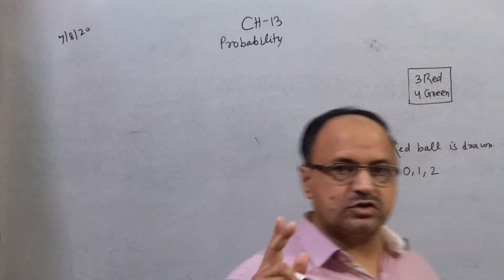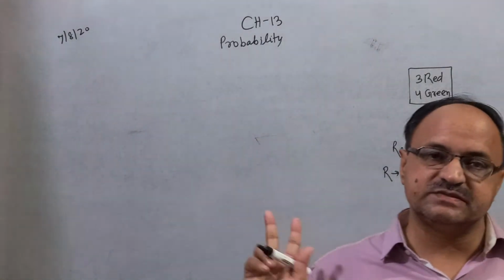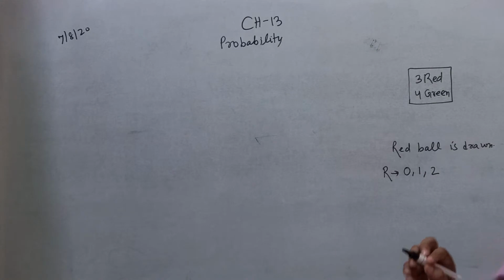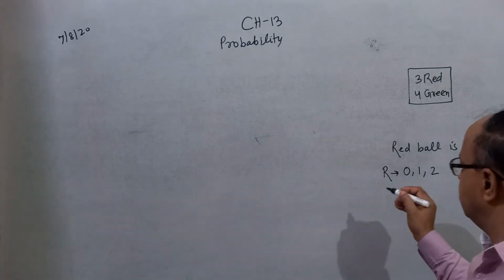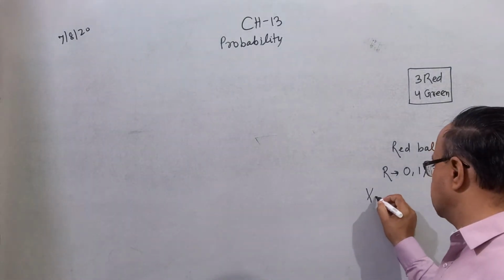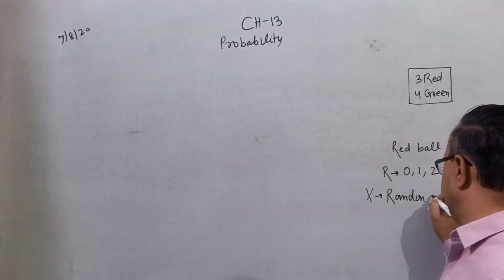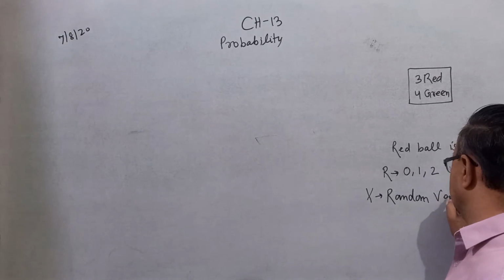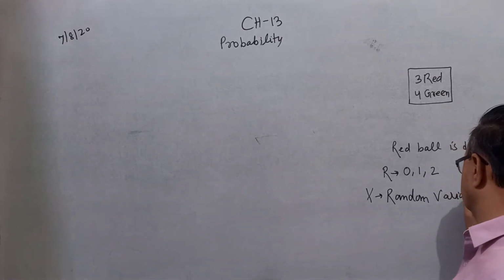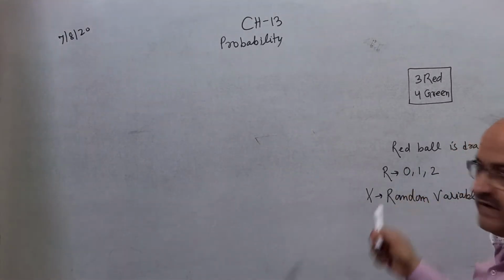If you want to draw red balls from this bag, the possible value of x is called a random variable. X is called a random variable. The possible values of x are 0, 1, 2.